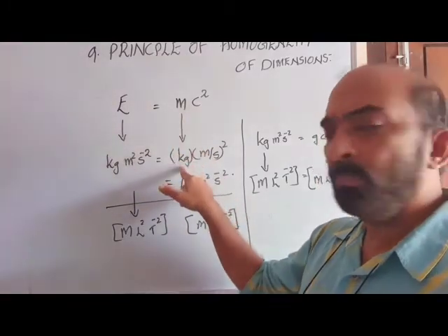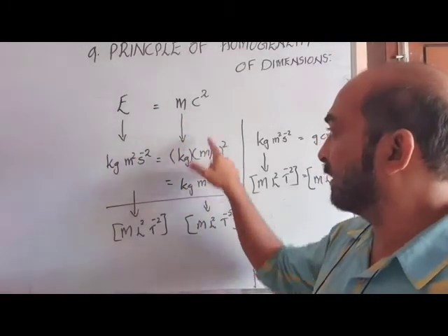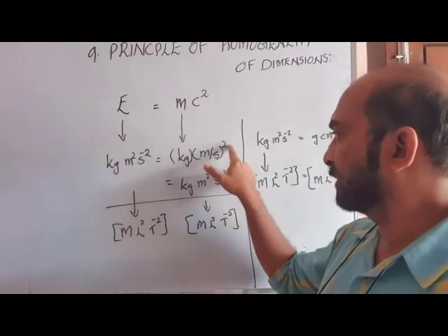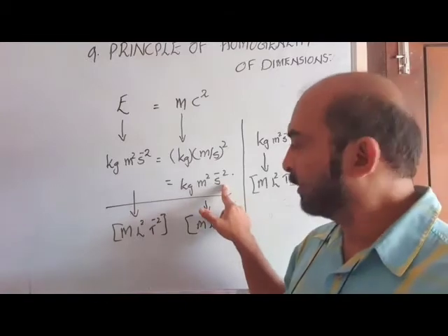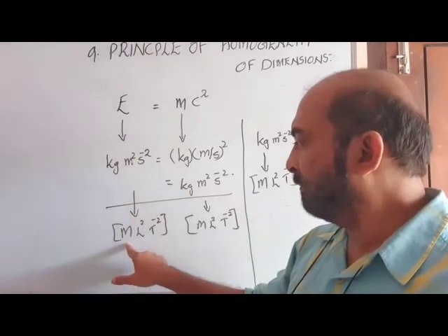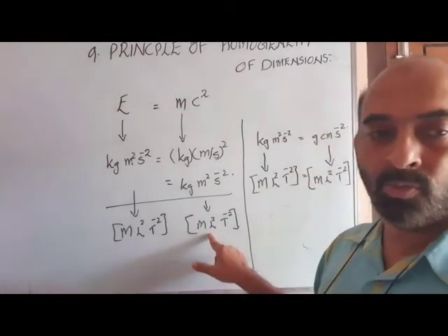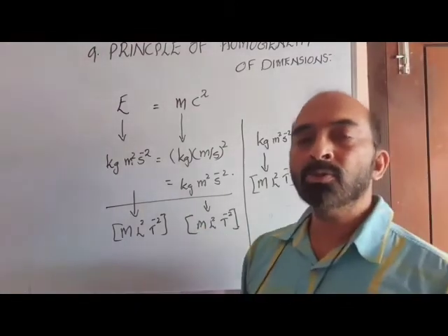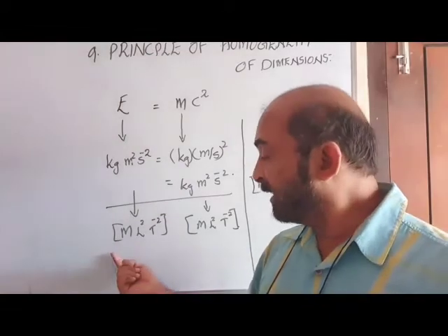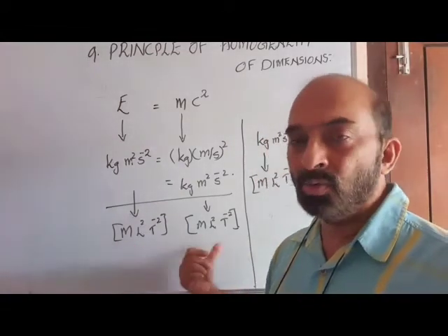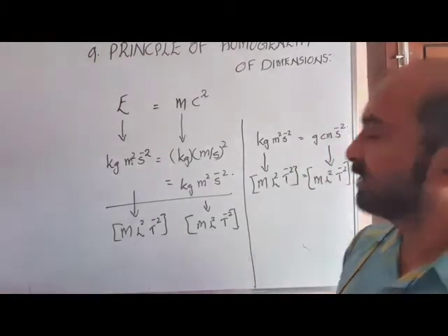Here, what is the unit of m? Kilogram, mass. What is the unit of speed square? Meter per second the whole square. It also becomes kilogram meter square per second square. What is its dimension? M L² T⁻². So if an equation is perfect, it must be dimensionally identical on both sides. That is the principle of homogeneity of dimension.